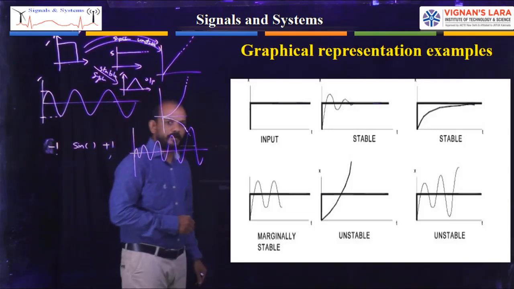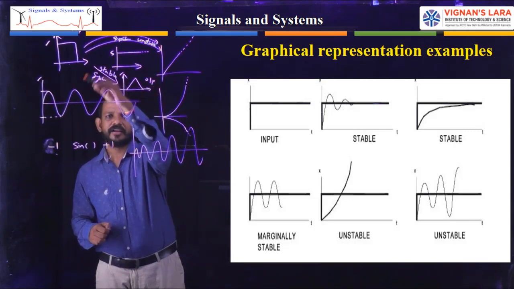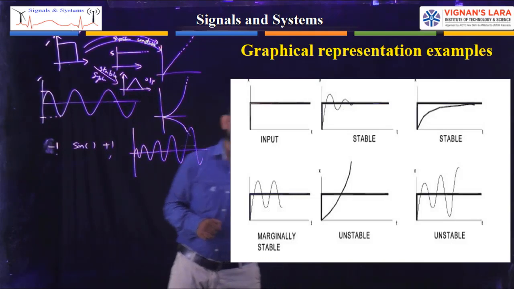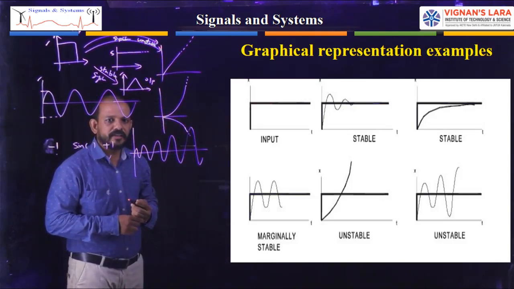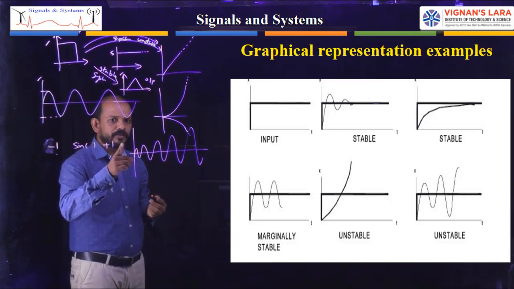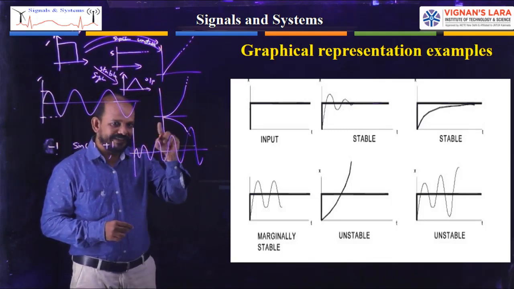Now graphical representation examples. I already showed you all the graphical examples, and again I am giving you these graphical examples. First I had taken the input. For that input, the output waveform is a decreasing one.